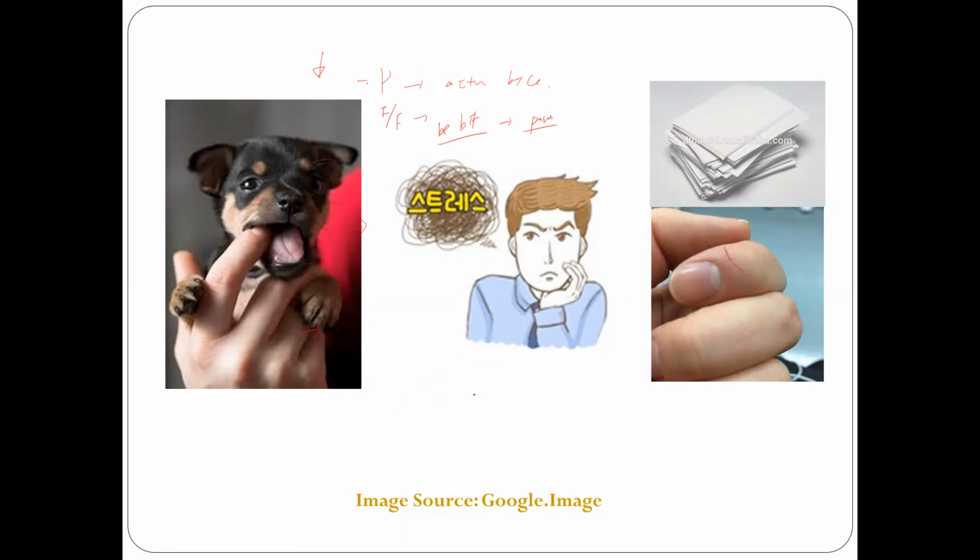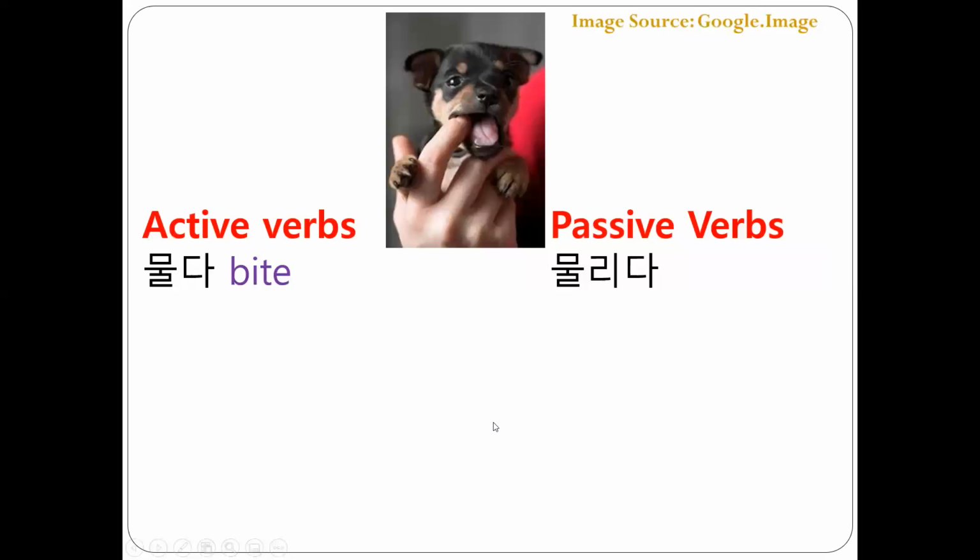So let's talk about passive verbs a little bit more. So puppy does this action. So we say this one is active verb. When you use puppy as a subject, the puppy bites me. But if we use I, who get the action or who undergoes the action because of the agent, then when I use I, then I get a bite. I got a bite, or I am bit. In this case, be bit is 물리다, passive verbs.